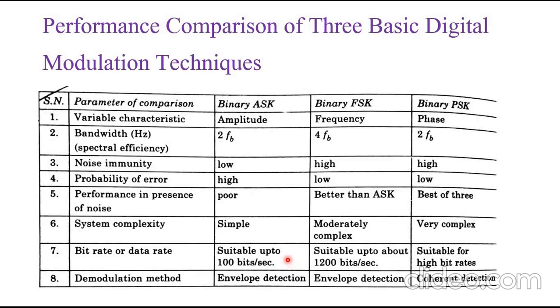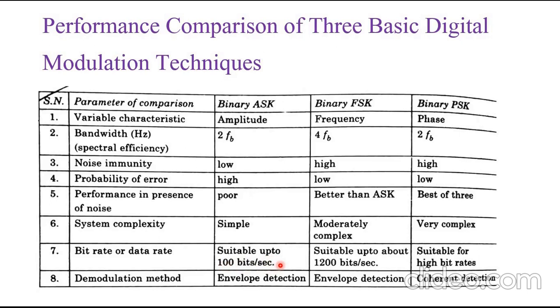So it is very sensitive to noise, and it finds limited application in data transmission. That's why it is used at low bit rates, up to 100 bits per second. So BASK is suitable up to 100 bits per second.